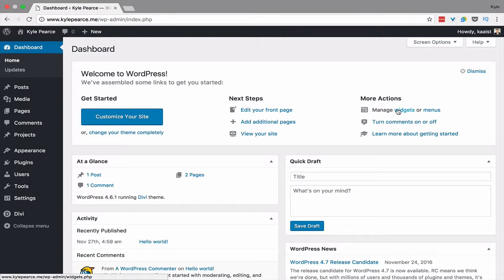And then you can manage widgets. So widgets are for your sidebar or also for the panel here. And a widget allows you to customize the look and feel of your sidebar on your website. So you can add in social sharing or a Facebook like widget, that kind of stuff. And then you got menus. So you can change your top menu or a bottom menu depending on the theme. It'll be like home, blog, about, contact. That kind of thing is a basic menu.